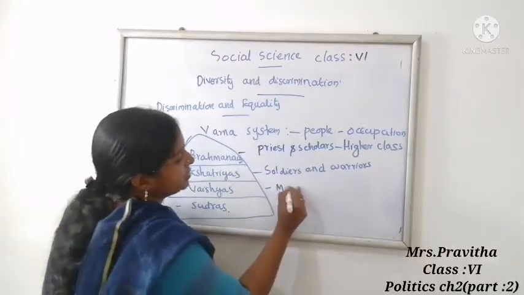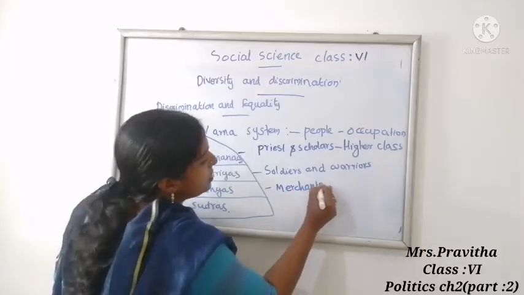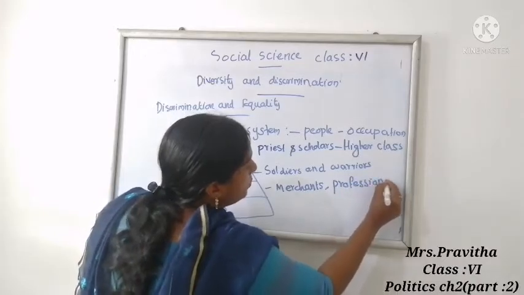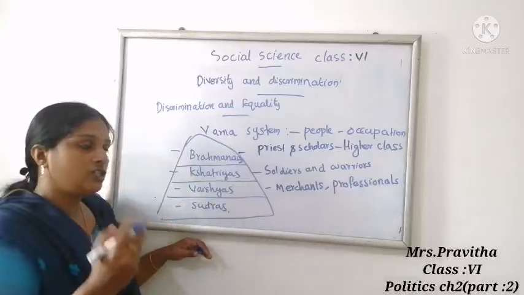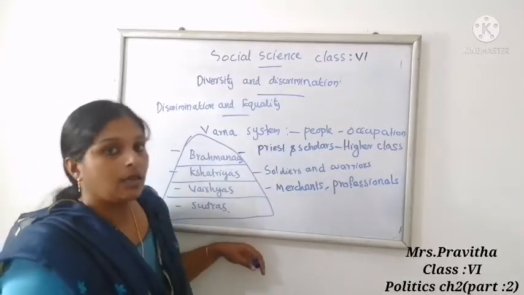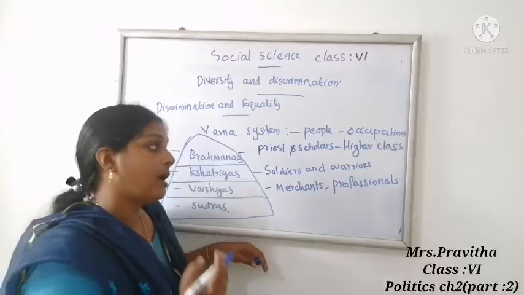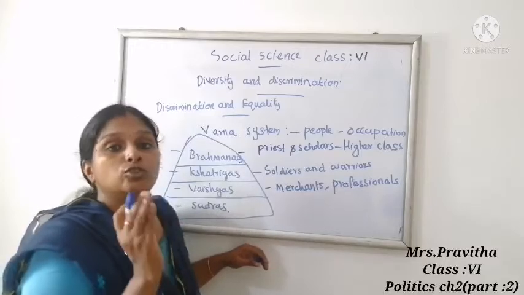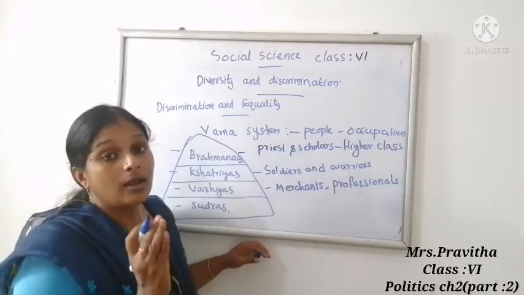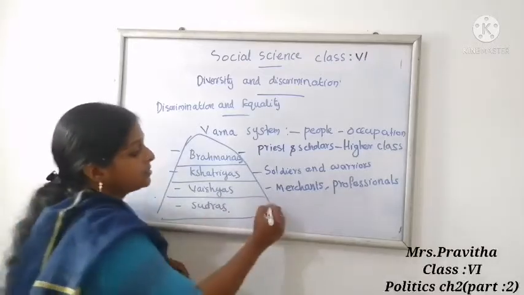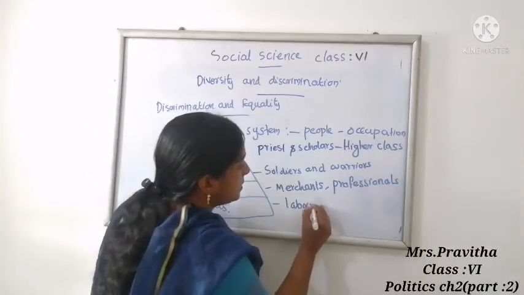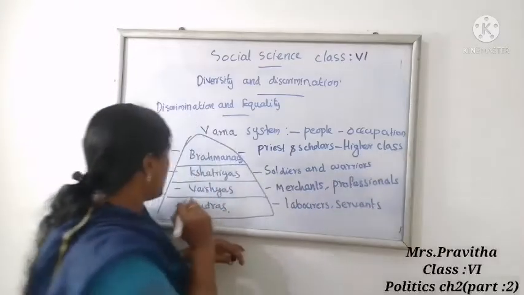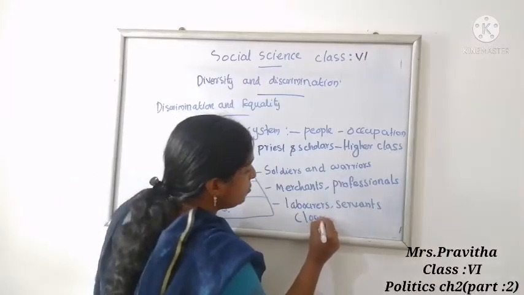Third one, as I told you, Vaishyas. Vaishyas were merchants and professionals. You know, different professionals such as teachers, lawyers, and many other types of profession, craft work, artisans, these are all included in the Vaishyas. And the last one is Shudras. Shudras were considered the lower caste, and they were laborers and servants.